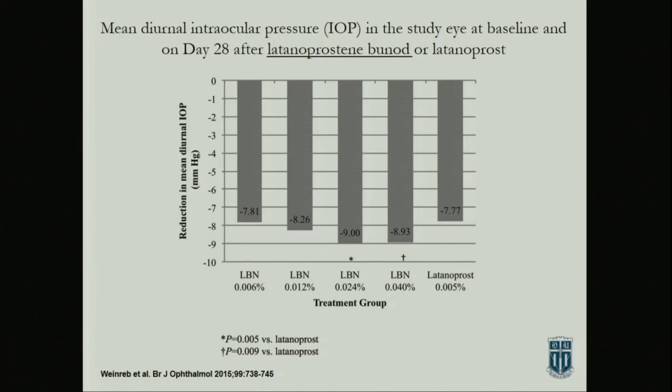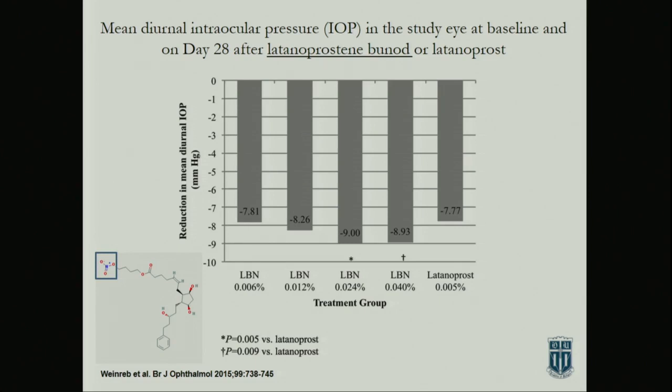And then this is the latanoprostene bunod trial, which is this latanoprost plus a nitric oxide donor. So this is the drug here, and then it has a moiety that is cleaved by corneal esterases, and then the NO has basically its own half-life where it's released from this arm here.